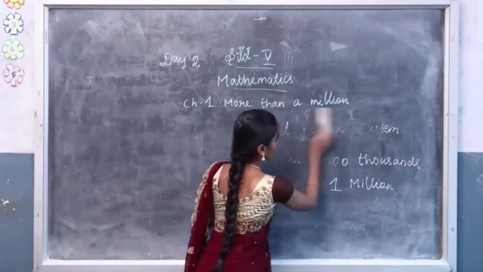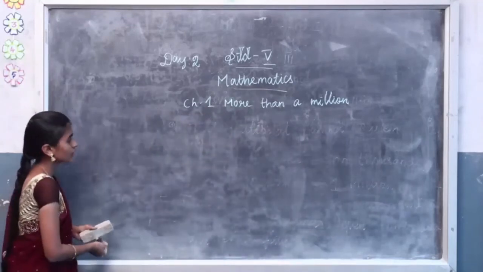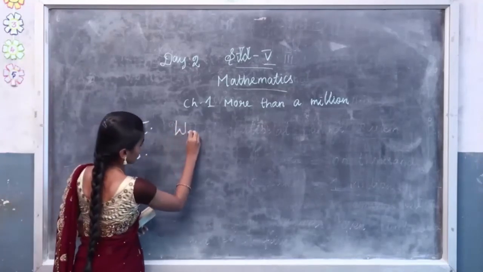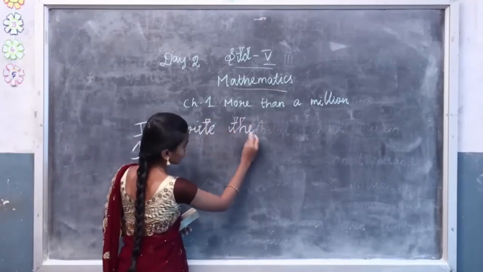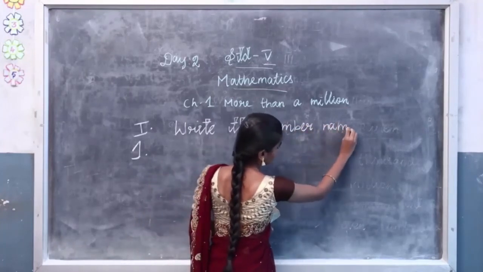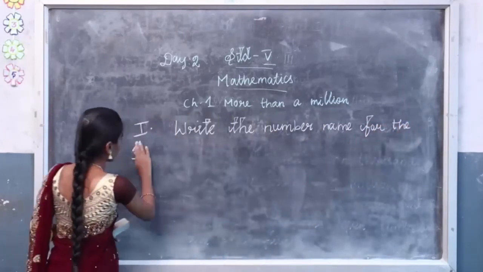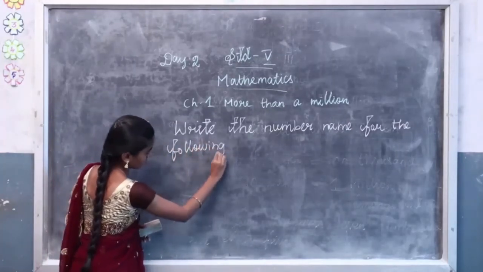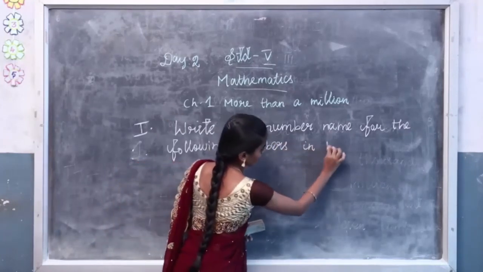Take your rough note and write today's homework. Write the first one. Write the number name for the following numbers in both systems.